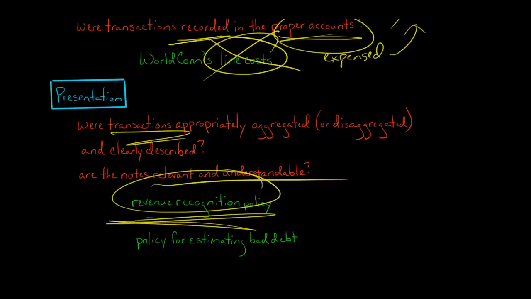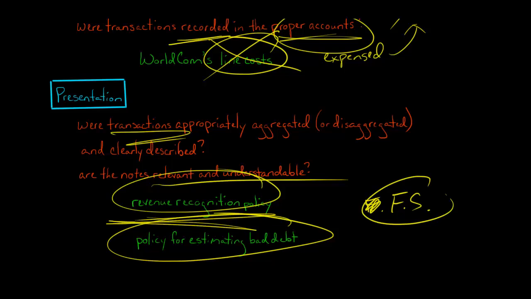Also, the company might explain in their notes that they have, say, credit sales. They talk about how they estimate bad debt. How do they estimate uncollectible accounts? So they should be very clear about this. The whole idea of the financial statements is that an investor will be able to look at these financial statements and clearly understand what is going on, what the accounting policies are, and what's going on with these transactions.